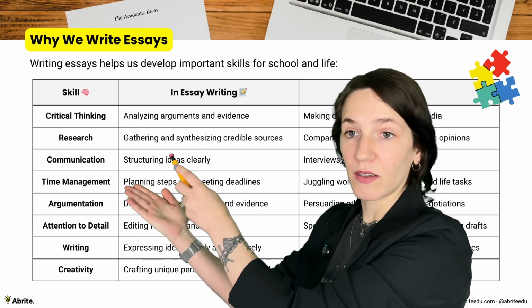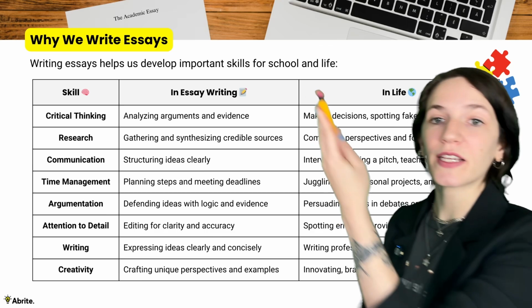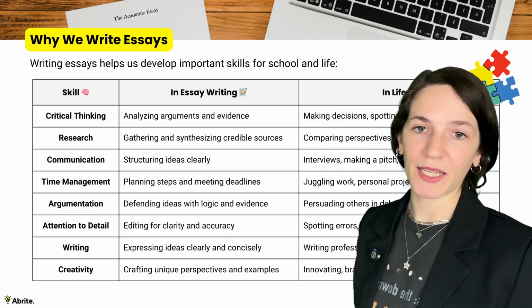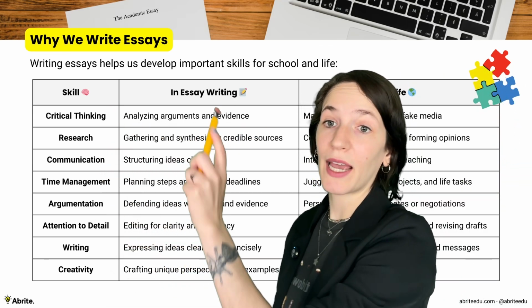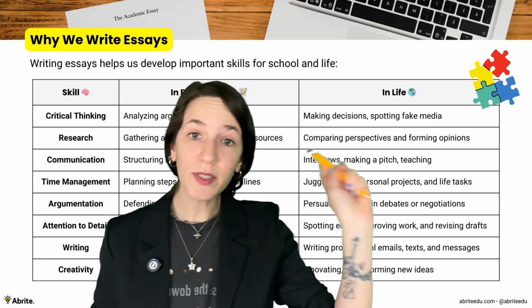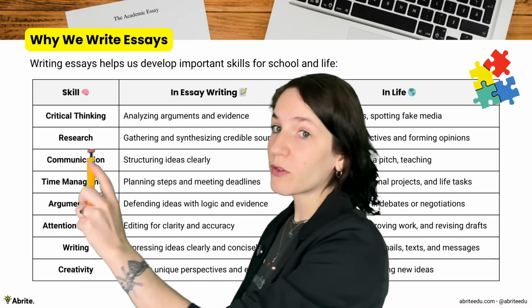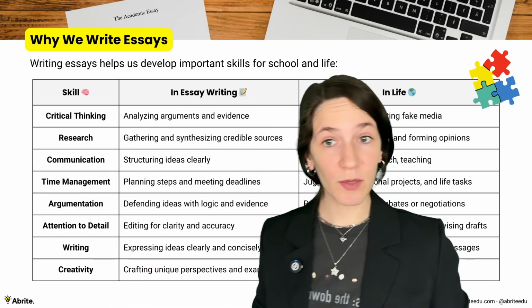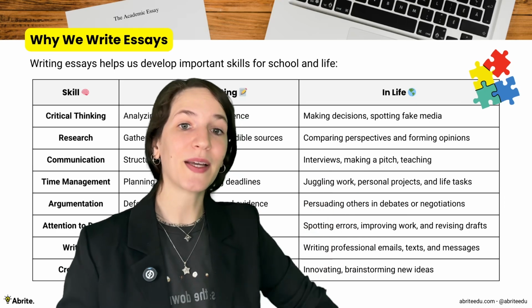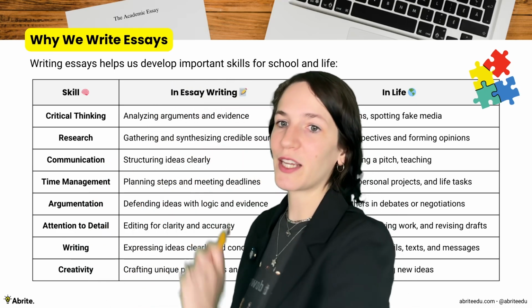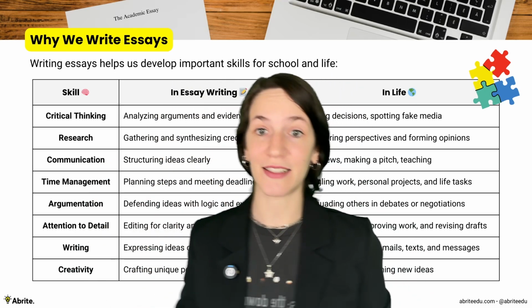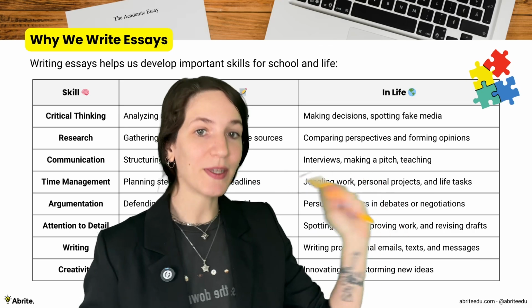Here are some of the skills, how we use them in essay writing, and how they can be transferred to real-life applications. We learn critical thinking by analyzing arguments and evidence, which helps us make decisions and spot fake media. We learn research by gathering and synthesizing credible sources, which helps us compare perspectives and form opinions. We learn communication because we have to structure our ideas clearly. This helps us in interviews, making pitches, teaching.